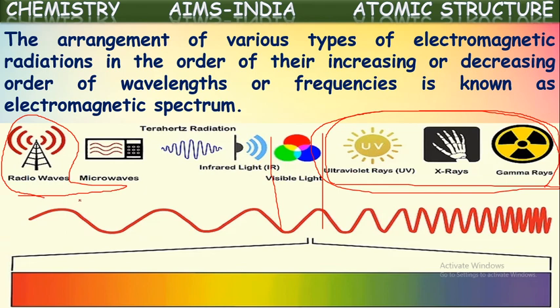That is why, as we said earlier, we can listen to the radio without any harm, because radio waves have a longer wavelength but lower energies. So this chart, representing all kinds of electromagnetic radiations with different wavelengths, arranged in increasing or decreasing order of their wavelengths or frequencies, is called the electromagnetic spectrum. Okay, this is about electromagnetic radiations and their characteristics.